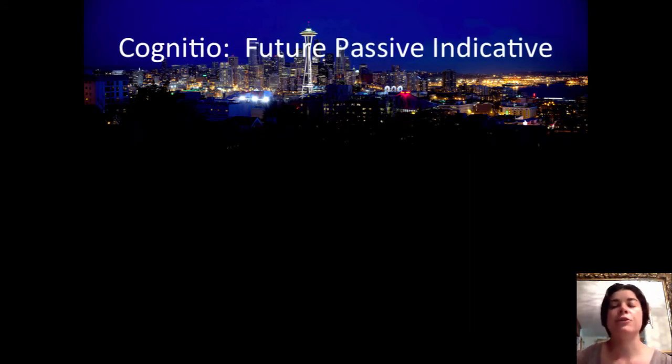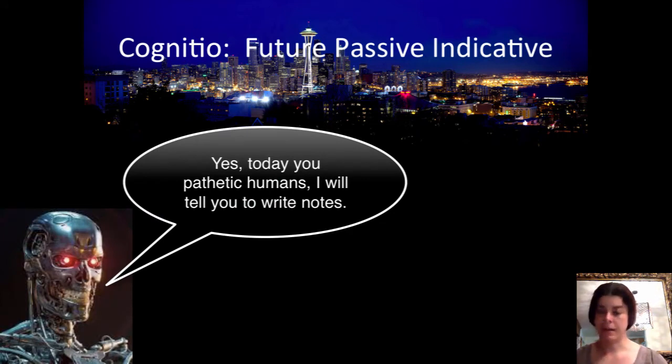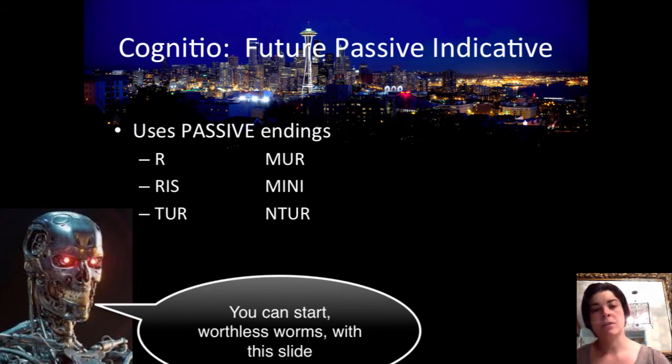Now, cognitio, future passive indicative. Just like with the present passive, where we used the same rules for the most part, only we added ar, ris, tur, mur, mini, ntur, it's going to be the same thing again, with another teeny baby exception, which we'll go over in the example. So it's going to use the passive endings, as we said: or, ris, tur, mur, mini, ntur.